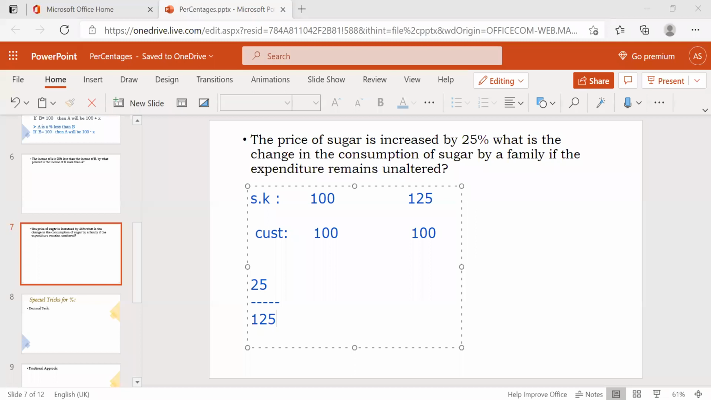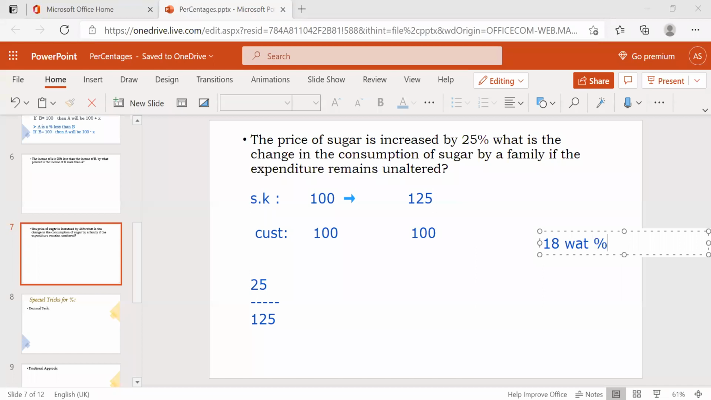So 25 is what percentage of 100? It's nothing but 25%. But I'm asking here, 25 is what percentage of 125? Just like what we did in the previous problem, 18 is what percentage of 36? It's nothing but 18 by 36, which gives 1 by 2. 1 by 2 is nothing but 50%.